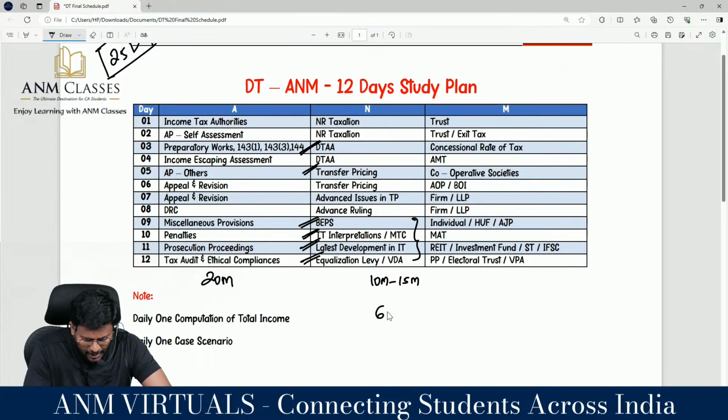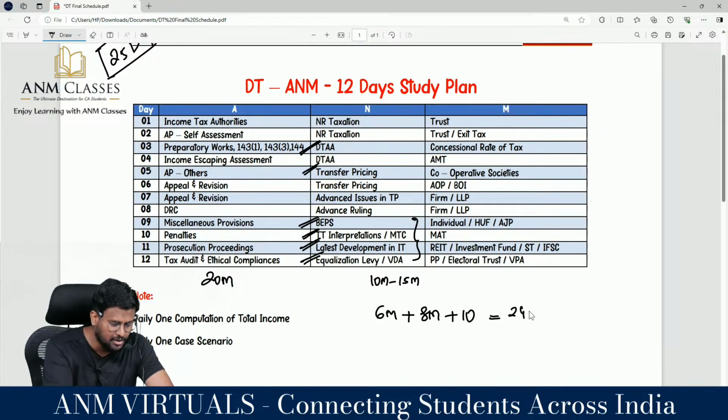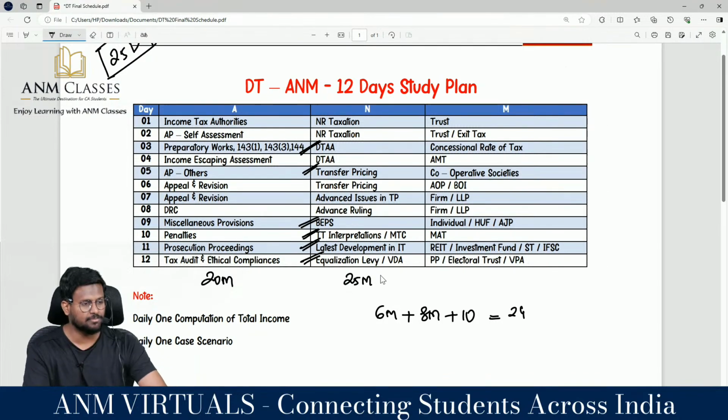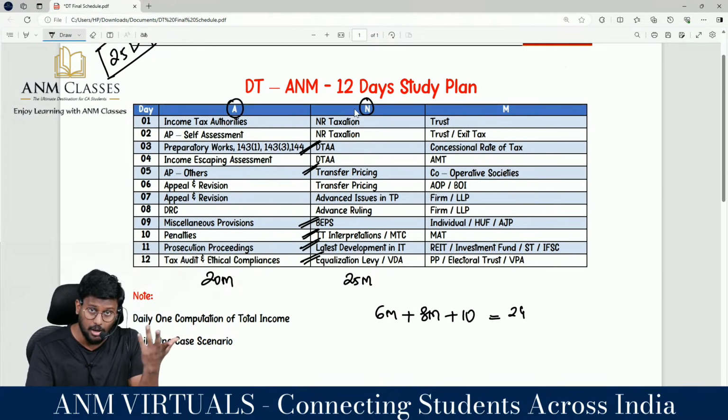So DTAA we can put at 6 marks, TP we can put at 8 marks, and these areas we can put at 10 marks. So typically 10 plus 8, 18 plus 6, 24 to 25 marks lie in non-resident. So the marks allotted for this area are a minimum of 25 marks. So 20 marks from assessment procedure and 25 marks minimum. I am saying it may extend to 100 also.